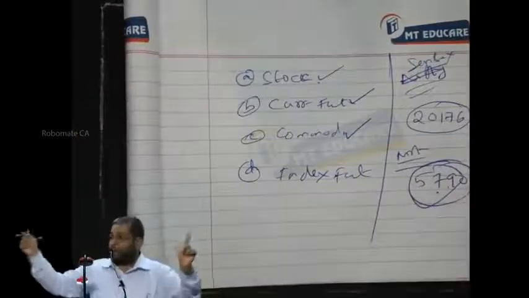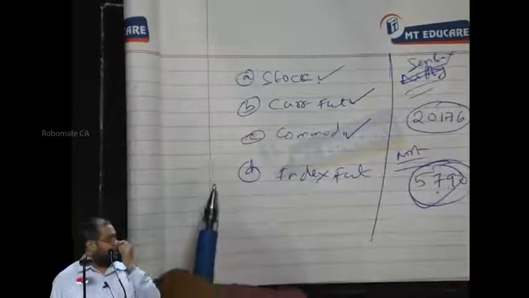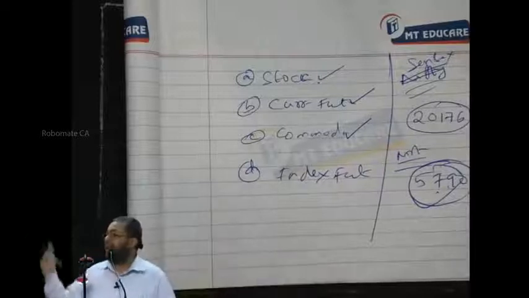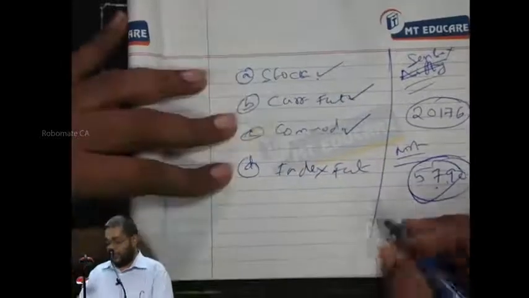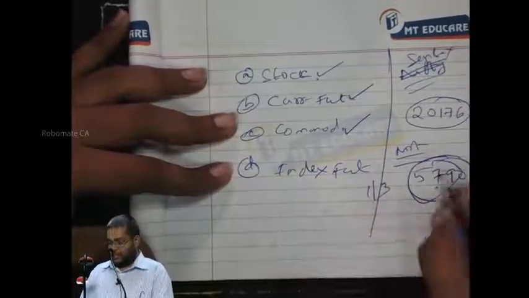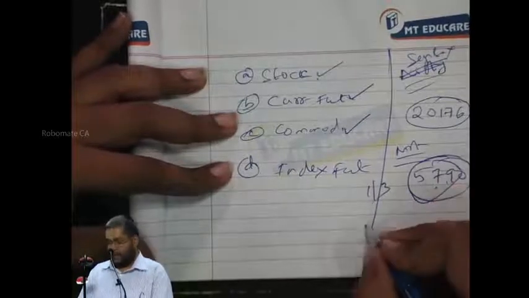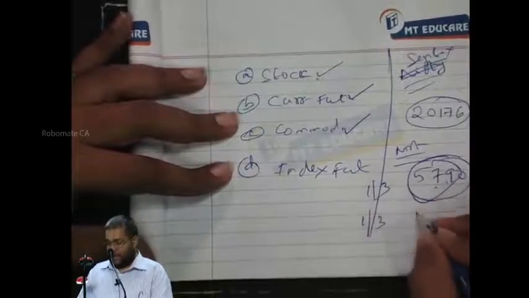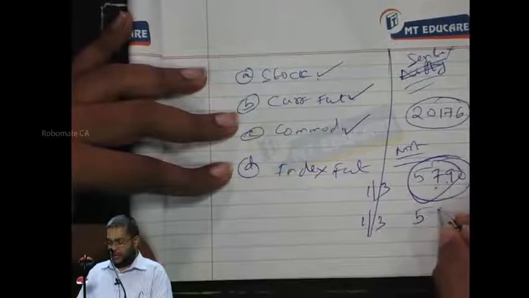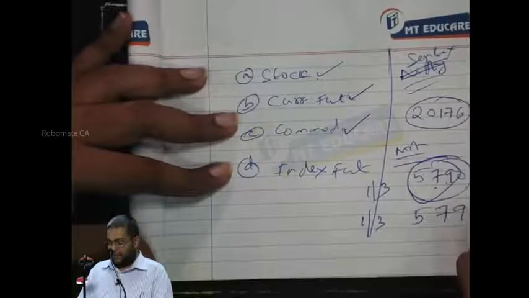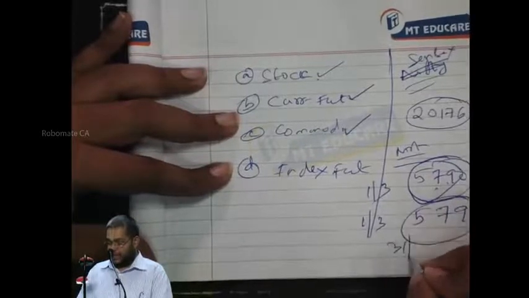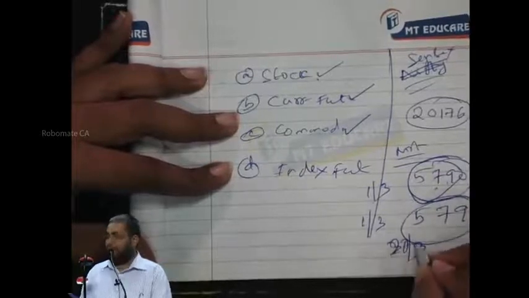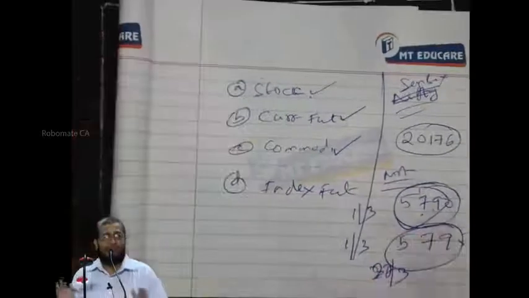Now, the two Nifties you can see today on the NSE. One is spot Nifty. Another is Nifty futures. Suppose today is 1st March. That is the cash market Nifty. On the same 1st March, 5,795 is a Nifty future expiring on 27th March. Are you following what I'm saying?